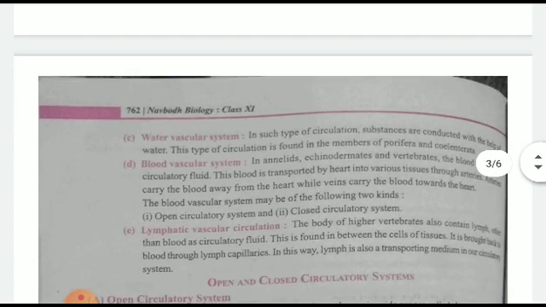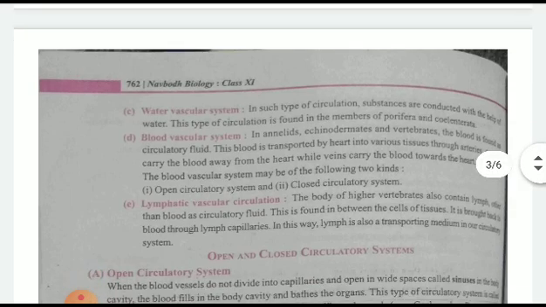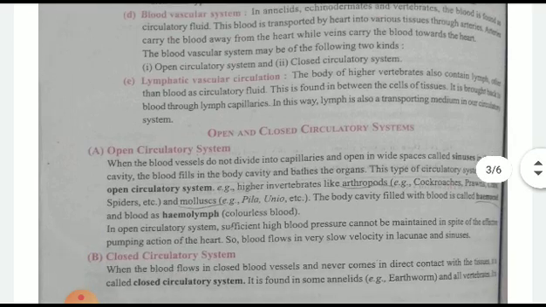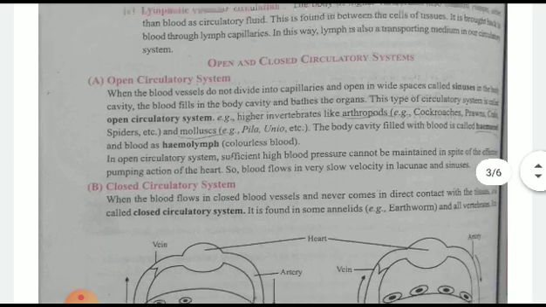Then when we talk about the water vascular system, the substances are conducted with the help of water. Then the blood vascular system is generally present in lower organisms such as annelida, echinodermata, etc. It is again of two types: open circulatory system and closed circulatory system. The open circulatory system is generally present in aquatic organisms, while the closed circulatory system is what we people have. Lymphatic vascular system: lymph glands are present that will be responsible for the lymphatic vascular system.